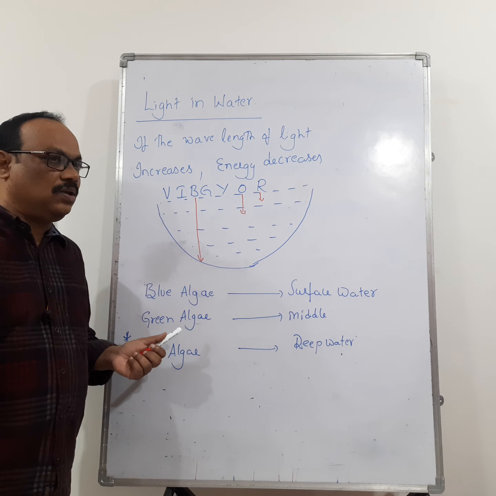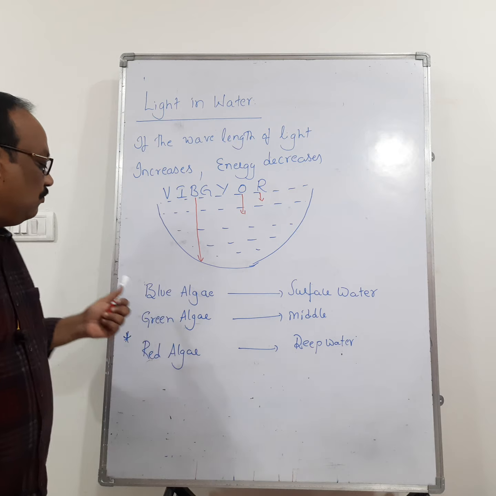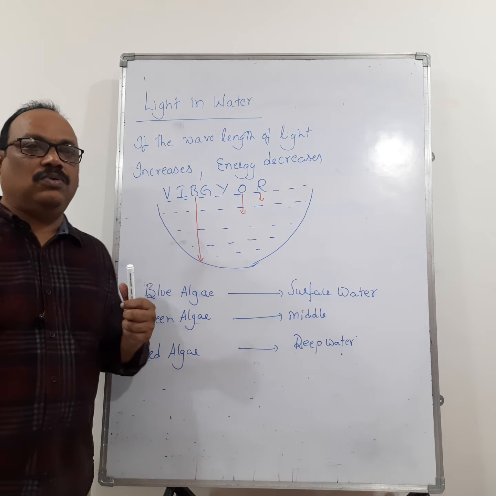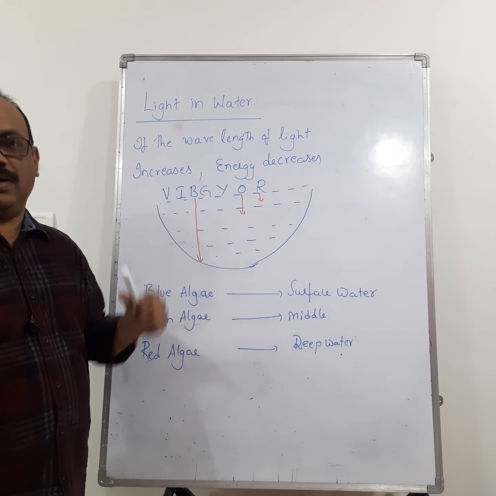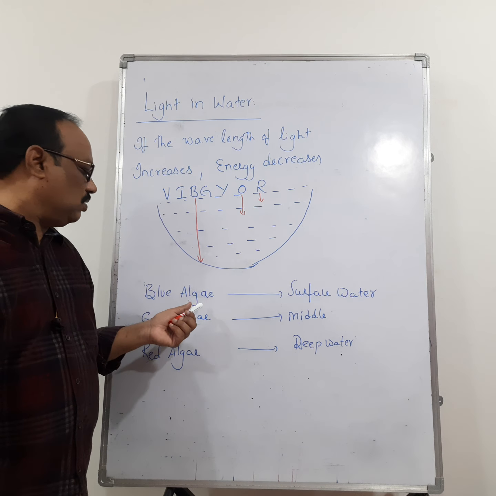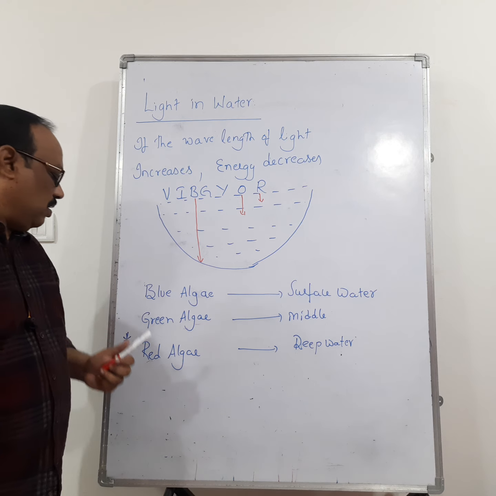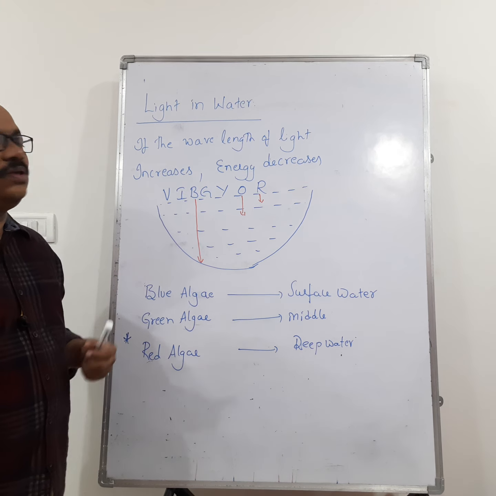The green algae can be grown in the middle waters. The blue light penetrates to the bottom of the lake when compared to the red light, so red light penetrates only to the surface water. So this is about the water.